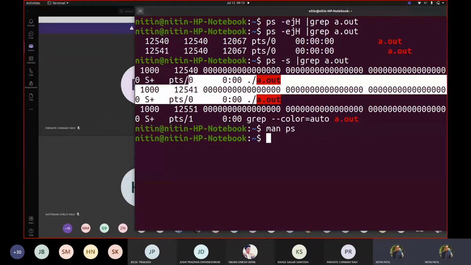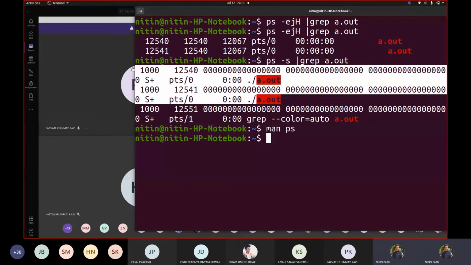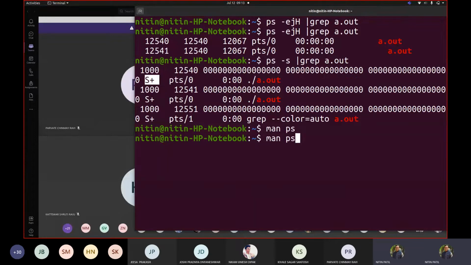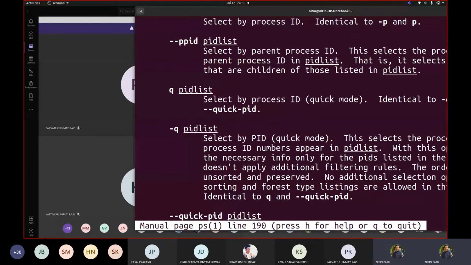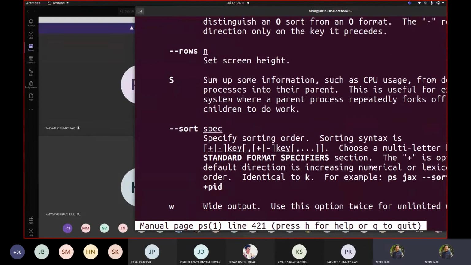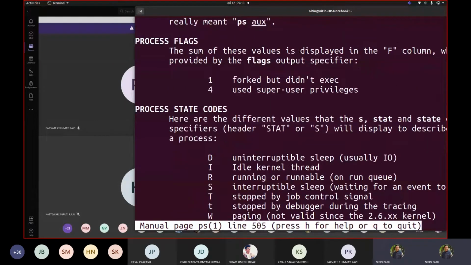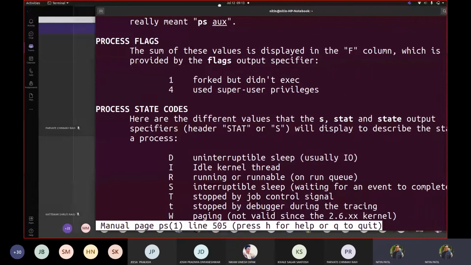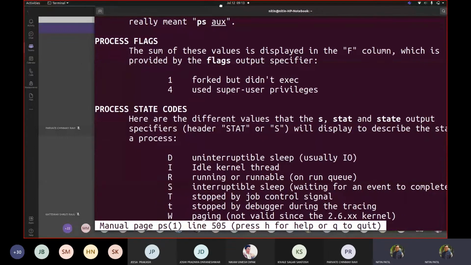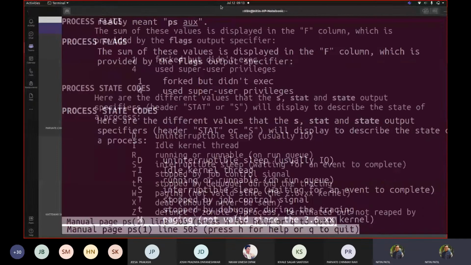We are much interested in this one. The state that it is showing is s plus. If I write man ps and go below, I can see that s is an interruptible sleep, waiting for an event to complete. That's what it is showing us.